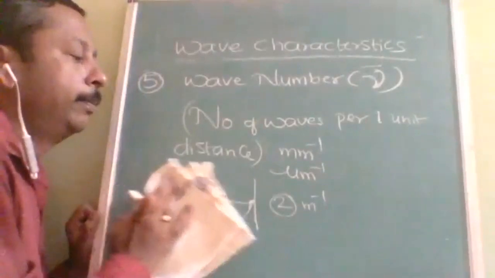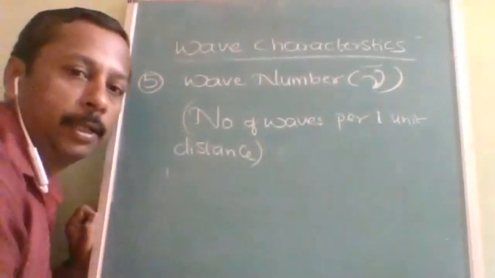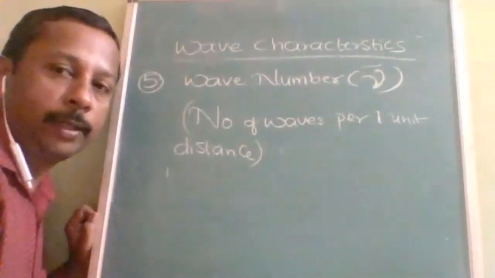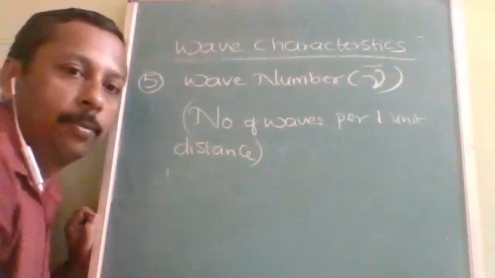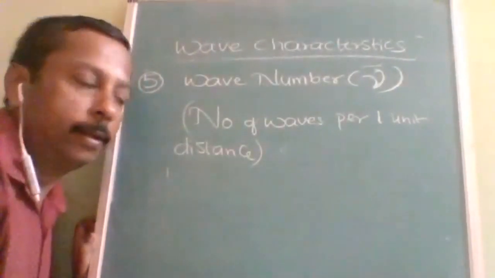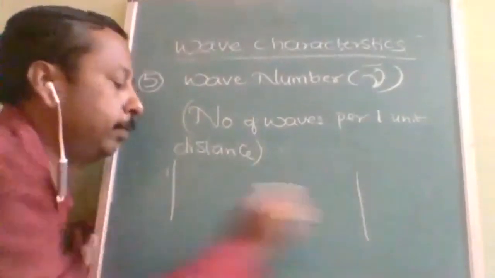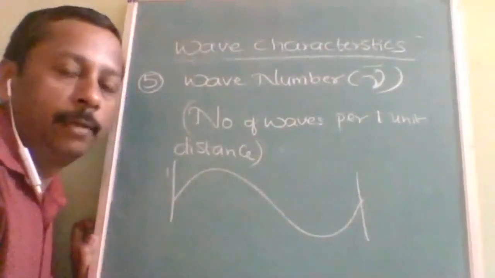Now simply, if the wave is large, then we can accommodate only a few waves into that distance. So it is just the reciprocal, opposite. Larger the wave, smaller will be the wave number. Suppose this is a 1 meter distance. If it is a big wave, then we can accommodate only one wave.